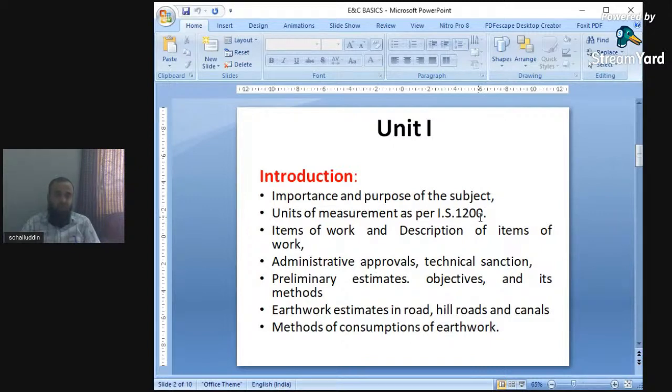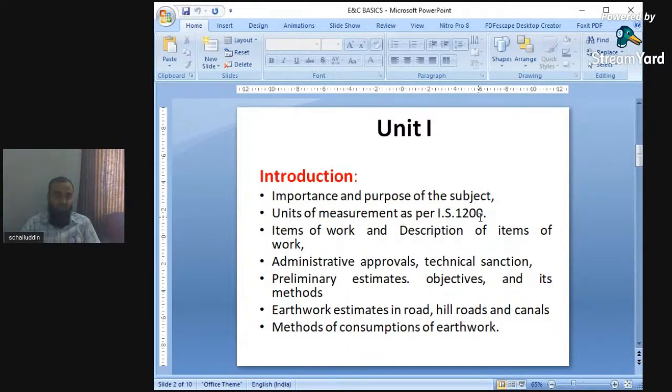Next, administrative approval and technical sanctions. This is again related to the government sector. If we have to sanction or approve the plan from the government bodies, then we have to have that estimation. Estimating and costing plays an important role in the approval of drawings. The administrative approval and technical sanctioning regarding government bodies we will see in unit number 1.